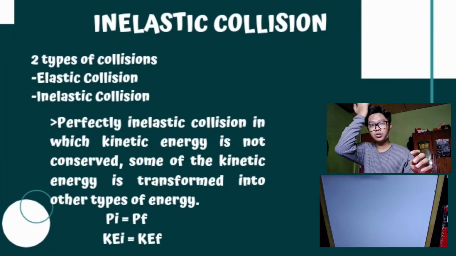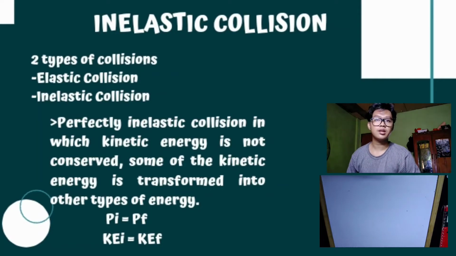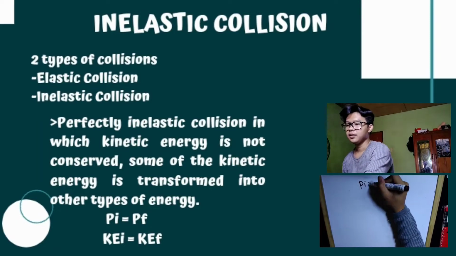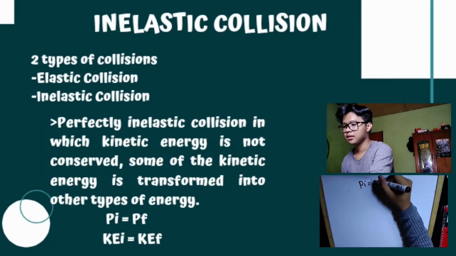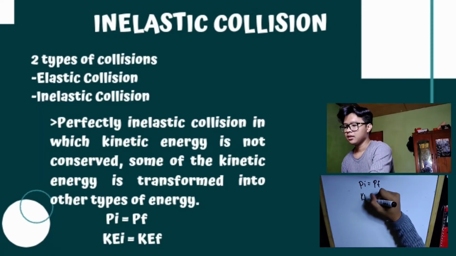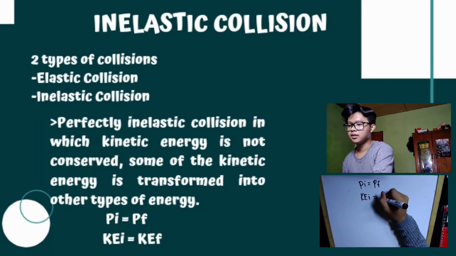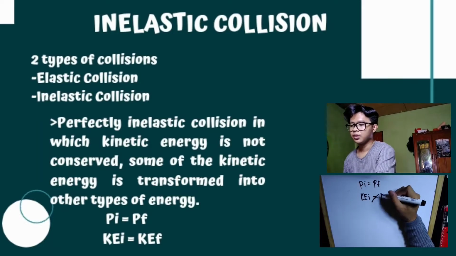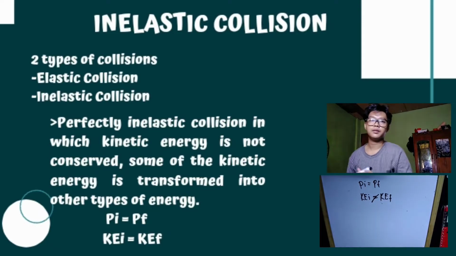So we have here two types of collision, the elastic collision and inelastic collision. In a perfectly inelastic collision, kinetic energy is not conserved; some of the kinetic energy is transformed into other types of energy. So we have again P initial equals P final, or KE initial is not equal to KE final.